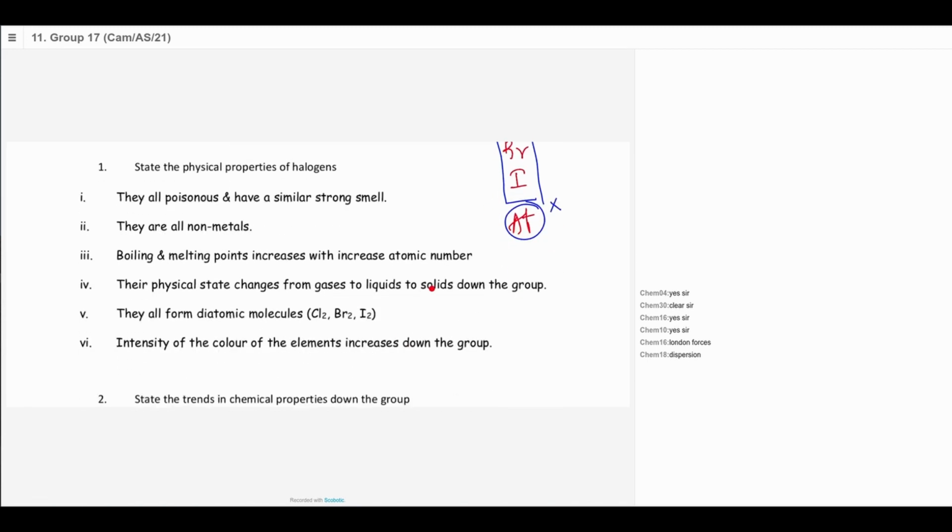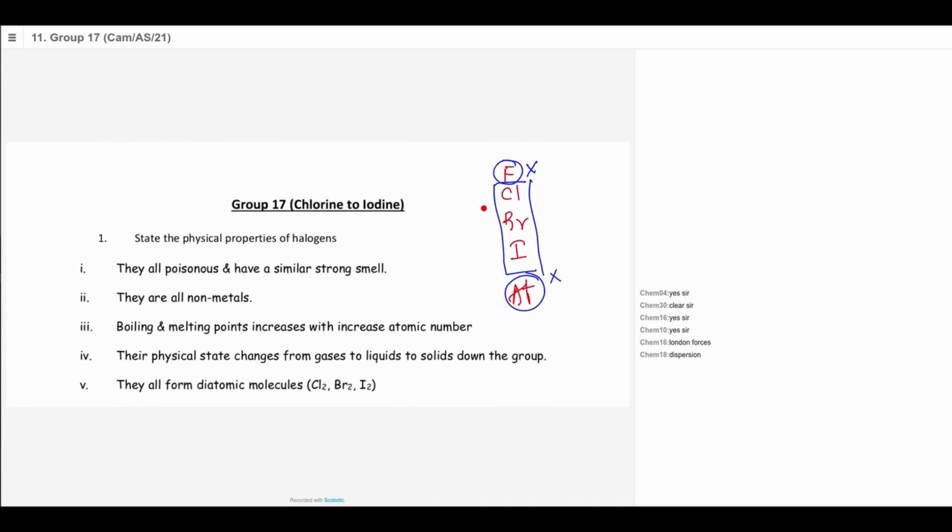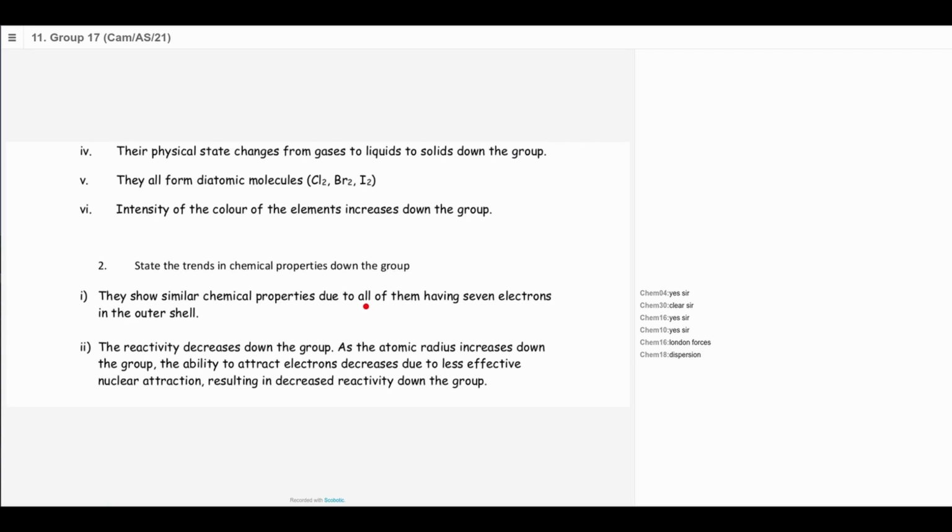They all form diatomic molecules, and you can notice the intensity of the color of these diatomic molecules increases. Fluorine is a pale yellow gas. Chlorine is pale green. Bromine is a brown liquid. Iodine is a gray solid. If you heat iodine directly, it sublimes. It will go into the gaseous state directly. That is sublimation. So there's no liquid iodine; rather it sublimes to a purple vapor.